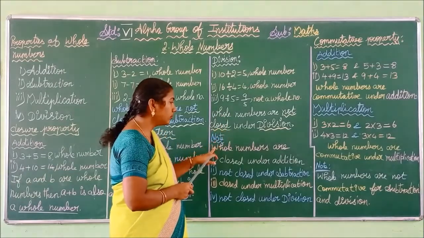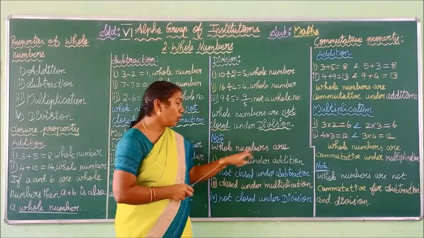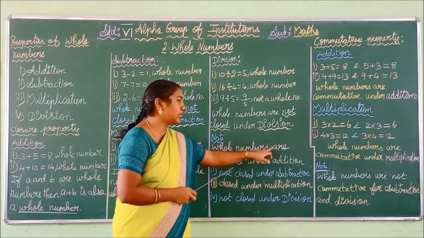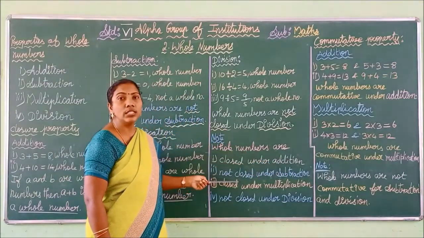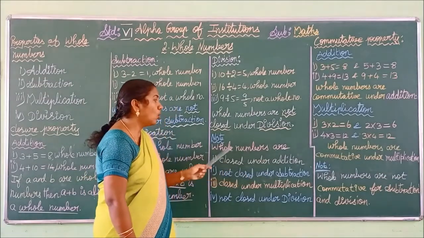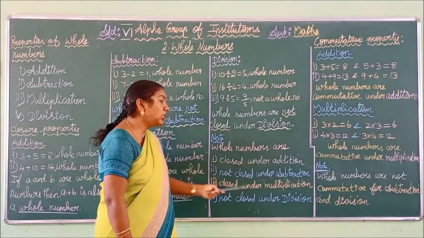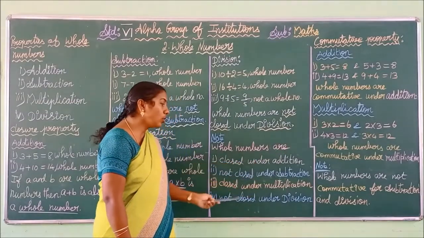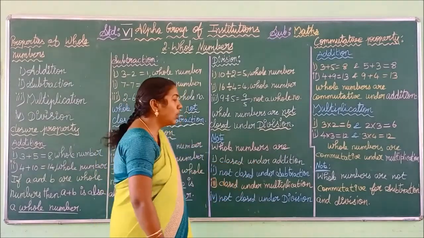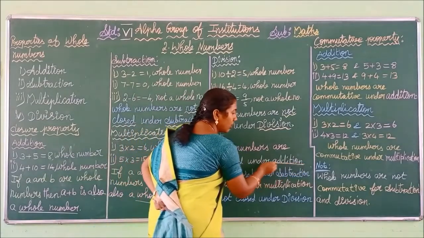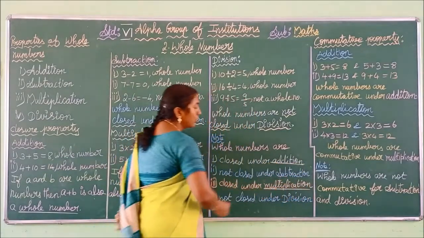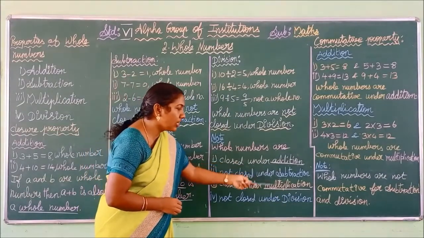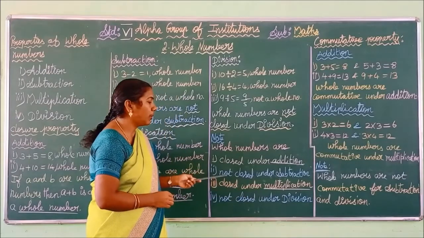See here, whole numbers are closed under addition. Whole numbers are not closed under subtraction. Whole numbers are closed under multiplication. Whole numbers are not closed under division. That is, for the operations addition and multiplication, the closure property holds good. For the operations subtraction and division, the closure property does not hold.